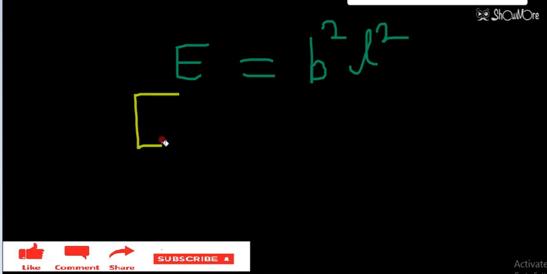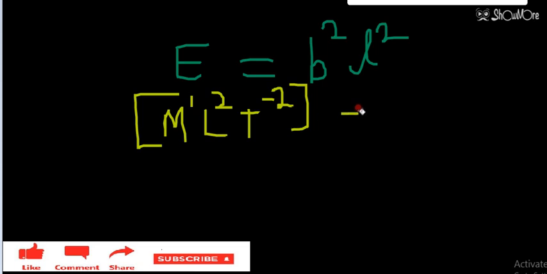Energy is equal to M1 L2 T minus 2. So after this, I have to equate it with B square into L2.